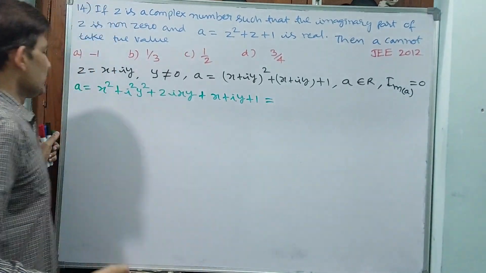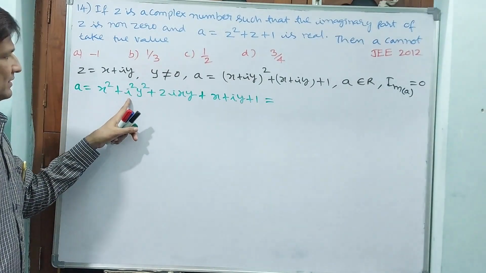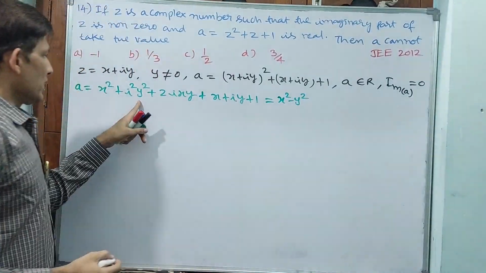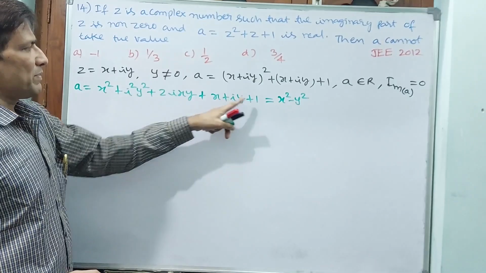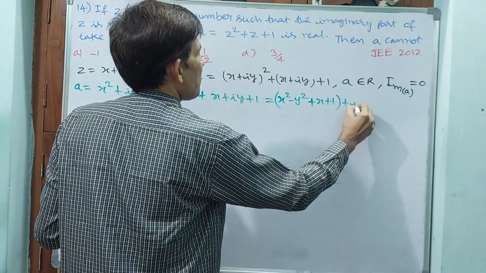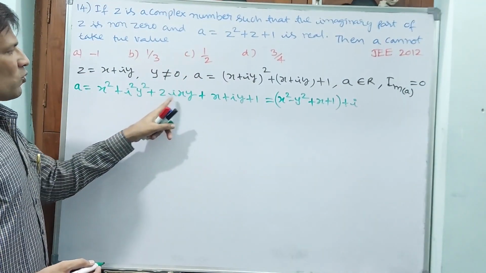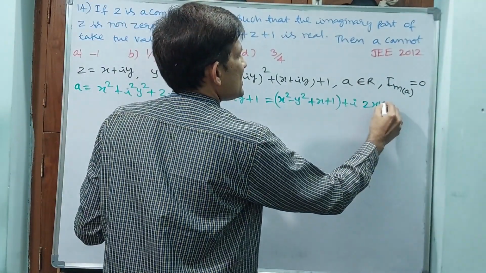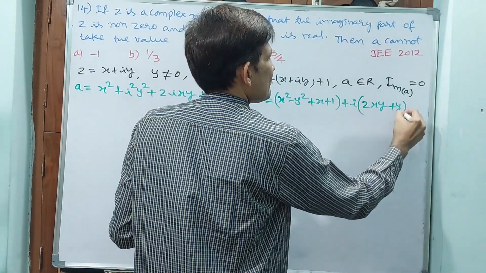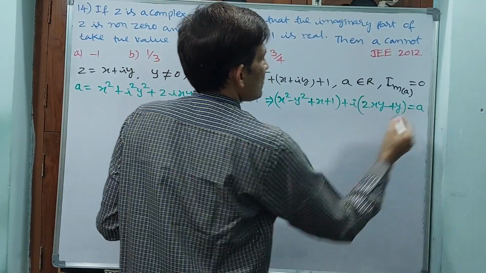That is equal to, i square means minus 1, x square minus y square, again real part x plus 1, this is the real part, plus i times the imaginary part, which is 2xy plus y. I am keeping this equal to A.